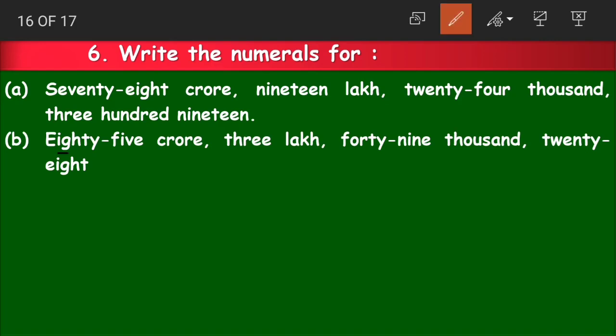Next question is 85 crores 3 lakhs 49,028. Now how do we write this? First, let us write the place values. Again 80 crores. So the highest place value is 10 crores here.